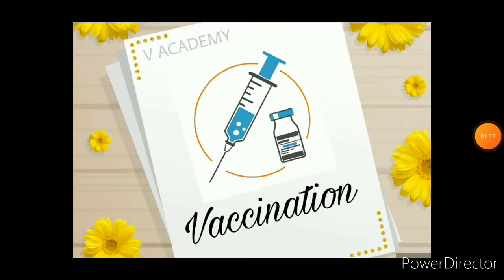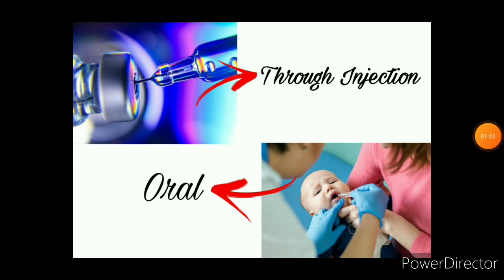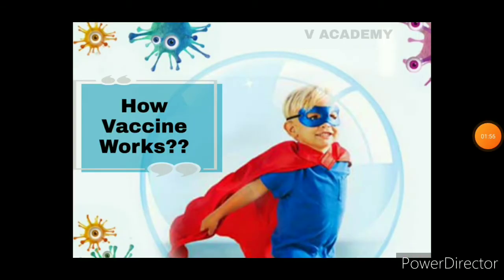Okay, now let us understand what is vaccination. The introduction of vaccine into the body to develop immunity against a specific disease is called vaccination. And the vaccine is introduced into the body by two methods. First one is through injection, for example COVID vaccine, and second one is through the oral method, that is through mouth, for example polio vaccine. Now let us see how vaccine works.